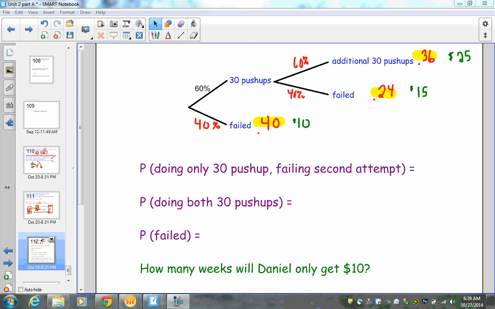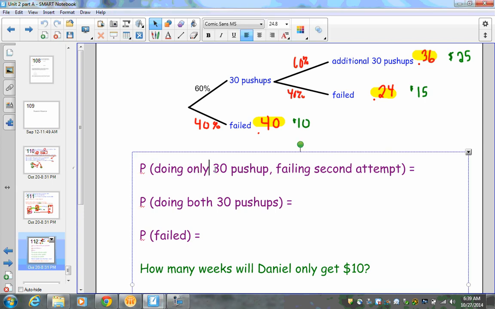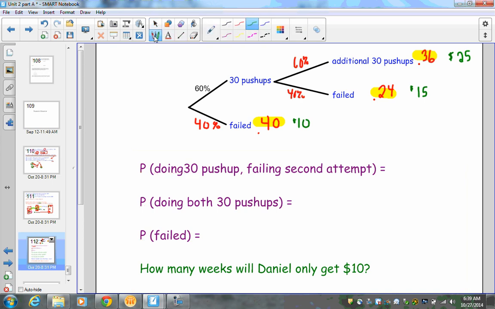All right, so I went ahead and filled in all my information on my chart here. And so here we go. What's the probability of doing 30 push-ups and then failing the second attempt? Well, that's the 24% mark. Remember, we're multiplying 60% as in completing it, and then failing at 40%, you get 0.24. I'm just going to leave it like that.